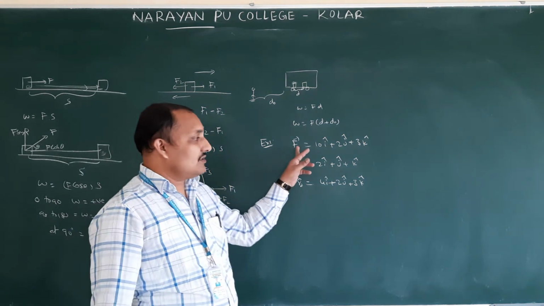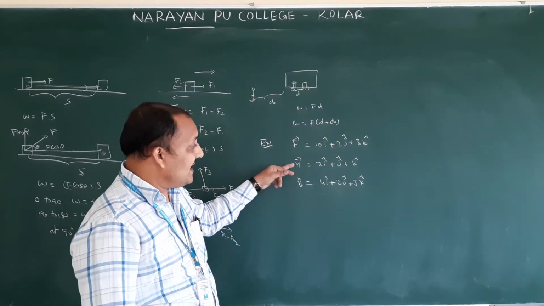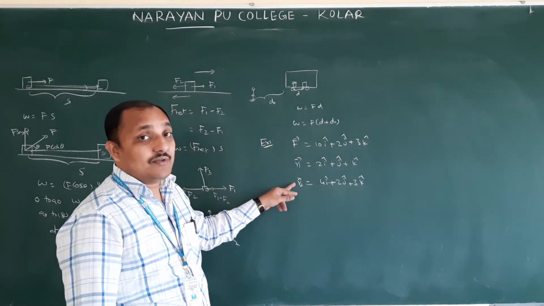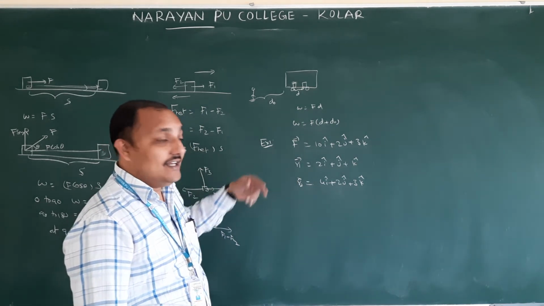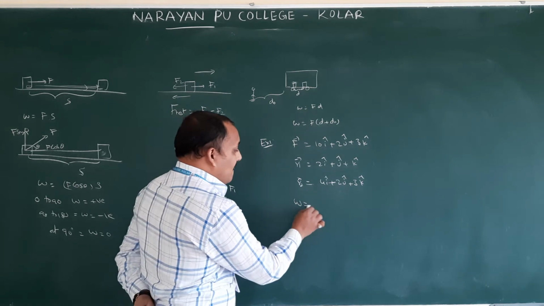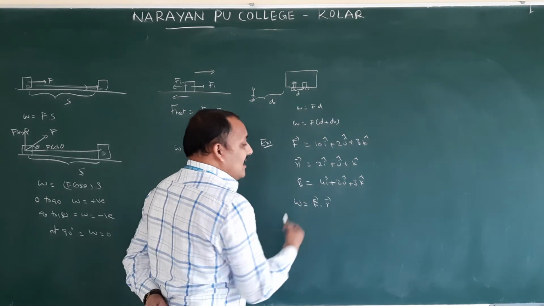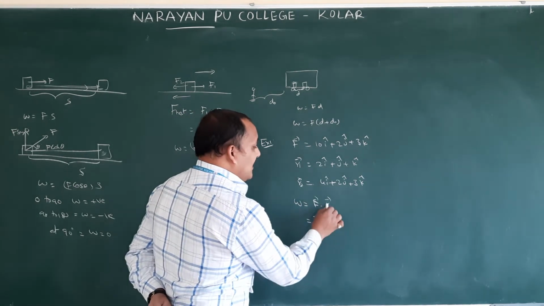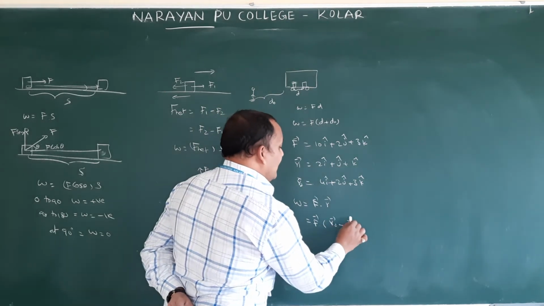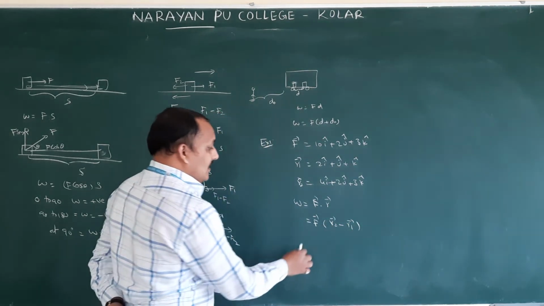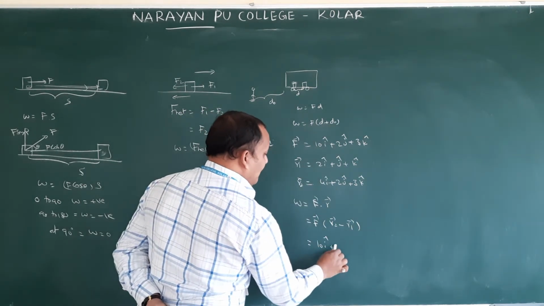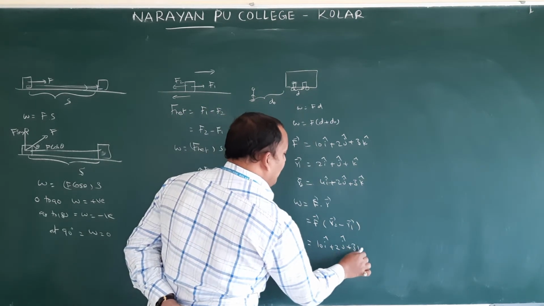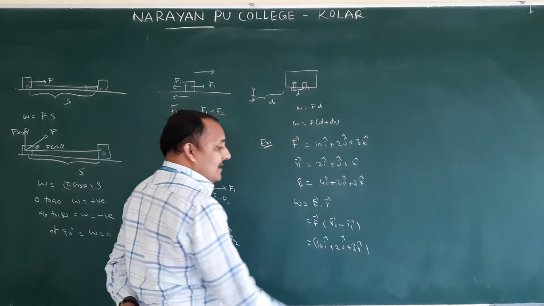Work done means force into displacement. Displacement means it went from R1 to R2, so final position minus initial position. Work done is F bar dot R bar, where R bar is R2 bar minus R1 bar. F bar is 10 i cap plus 2 j cap plus 3 k cap.